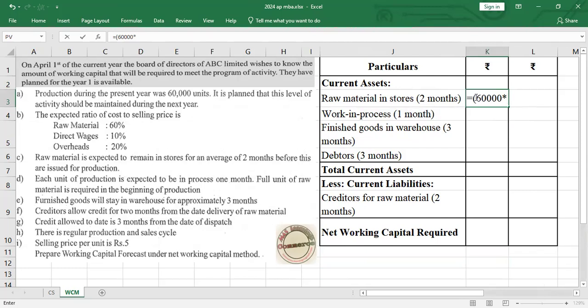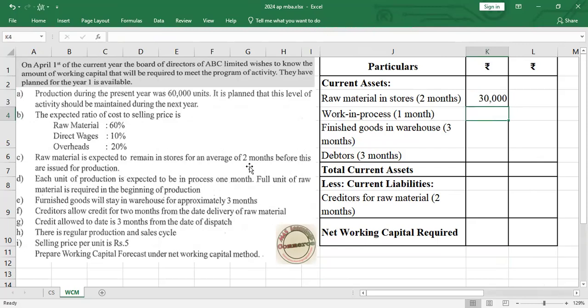If you observe here, selling price is 5 rupees into 60%, that is 3, multiplied by the raw material holding period of 2 months out of 12 months in a year. If you solve this, we will get the answer, that is 30,000.